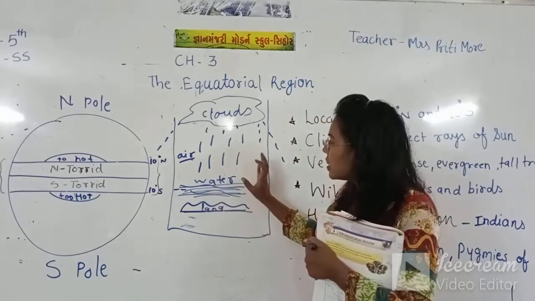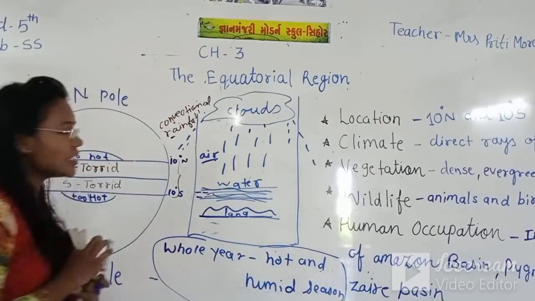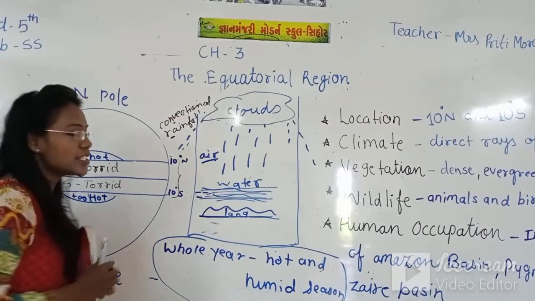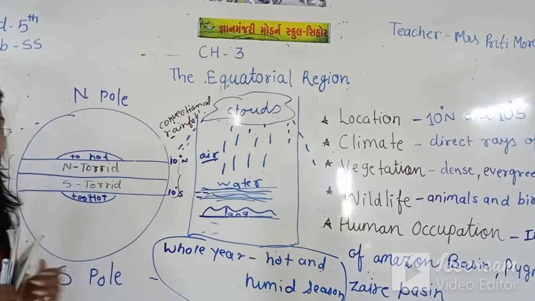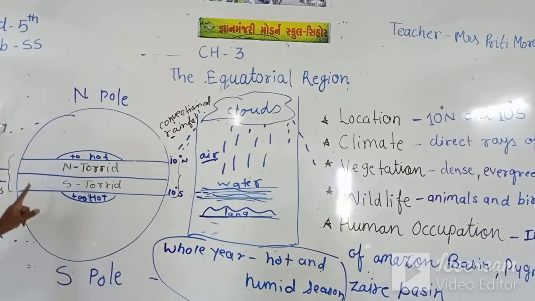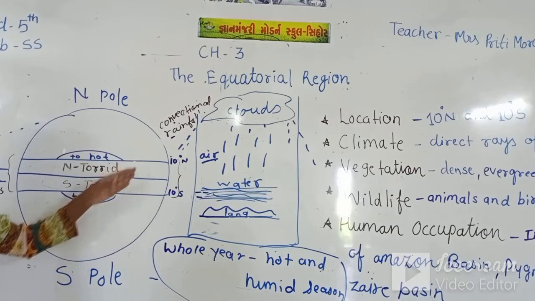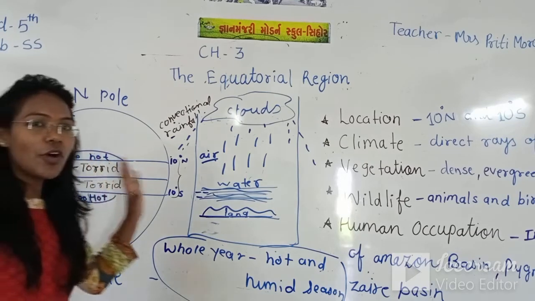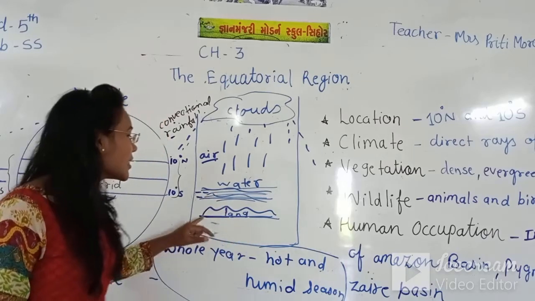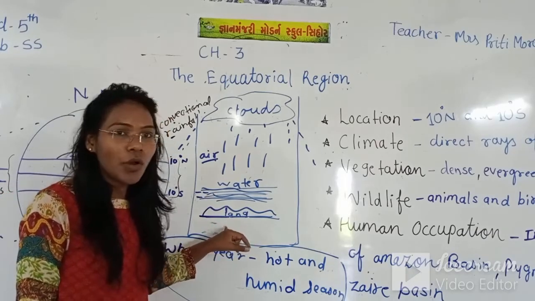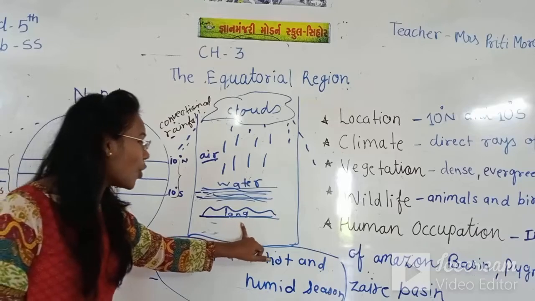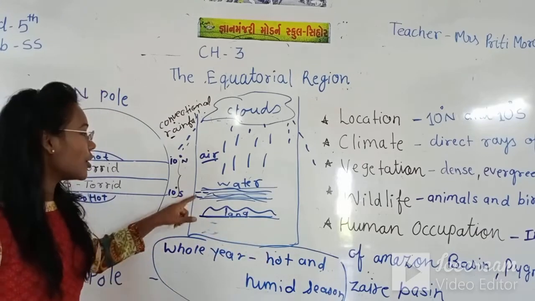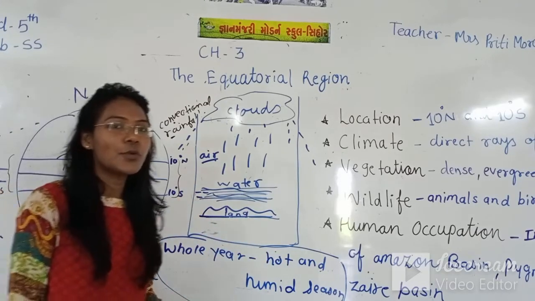Now what we have seen in the climate: the climate is too hot because the sun rays directly come on this equatorial area. This is our equatorial area. Because of the hot rays of the sun, the land becomes too hot, and the water level also becomes too hot.